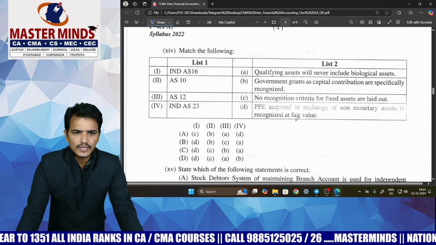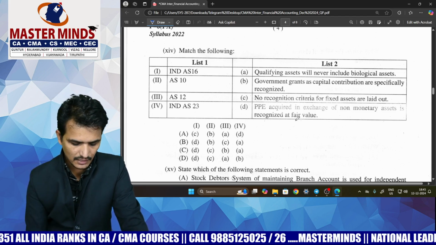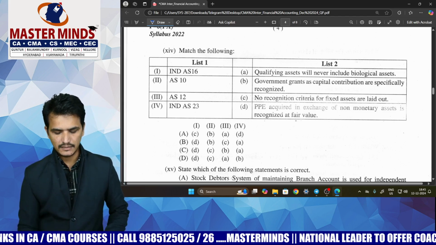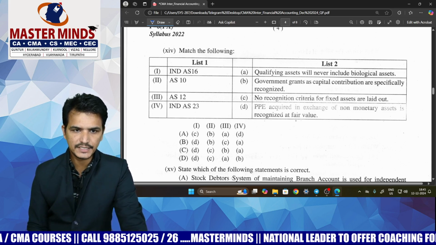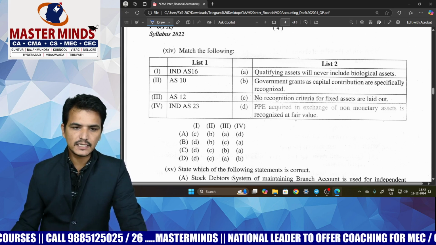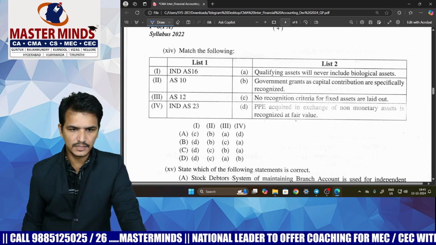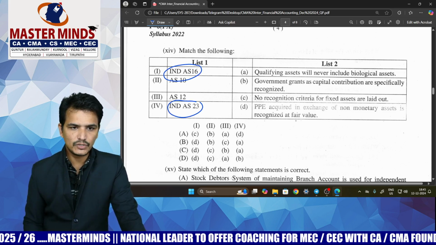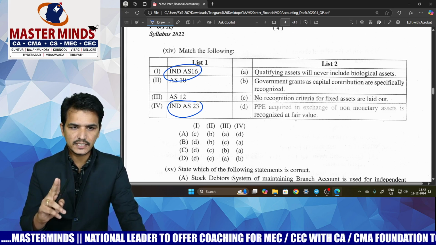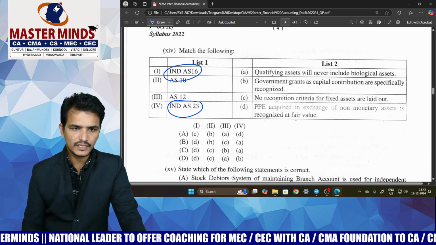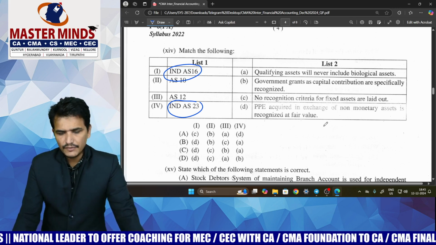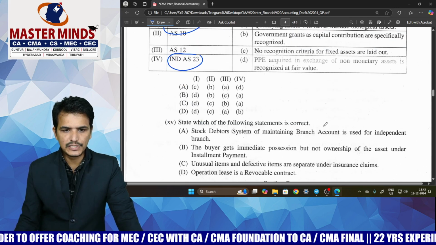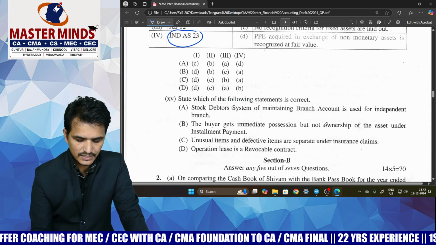And next, coming to MCQ number 14, which is based on matching. Here they have given some AS and Ind AS also. Sir, Ind AS is not in our syllabus, but Ind AS 23 and Ind AS 16. Actually, in the comparative provisions you can identify these differences between AS and Ind AS. So based on that concept, they have given this MCQ. If you have really gone through the comparative provisions of AS and Ind AS, then you can comfortably answer this MCQ also.